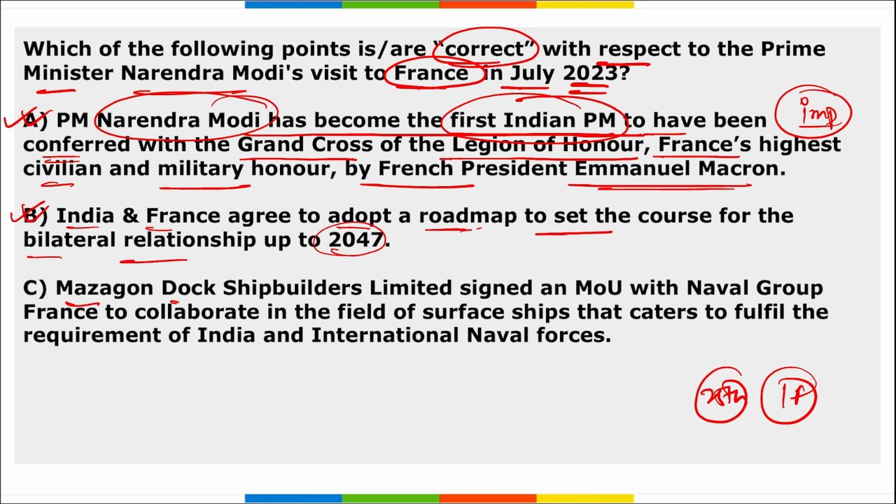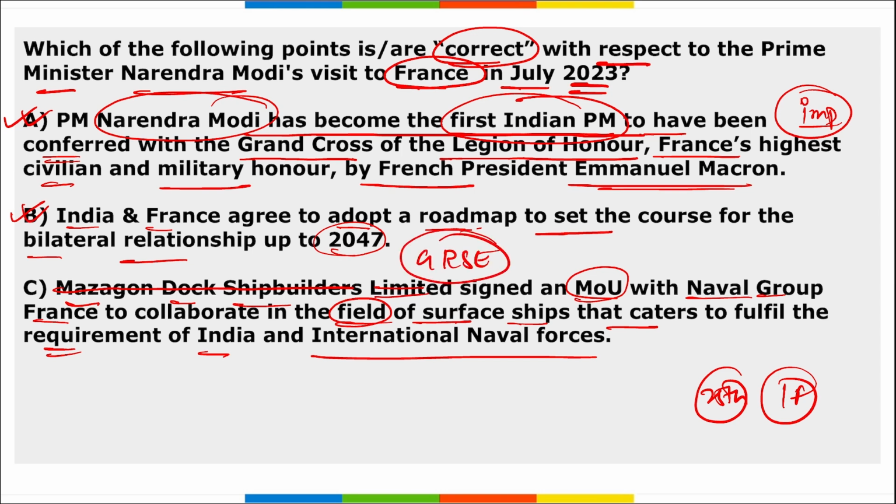C: Madgaon Dock Shipbuilders Limited signed an MOU with Naval Group of France to collaborate in the field of surface ships that caters to the requirements of India and international naval forces. Is it correct? So remember, no, this is not correct. It was not Madgaon Dock Shipbuilders Limited. It is actually GRSE, that is Garden Reach Shipbuilders and Engineers Limited. Correct?